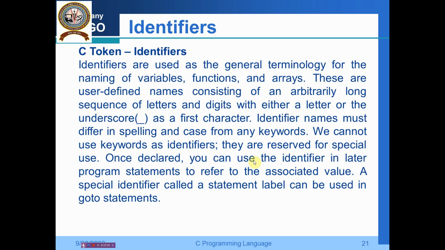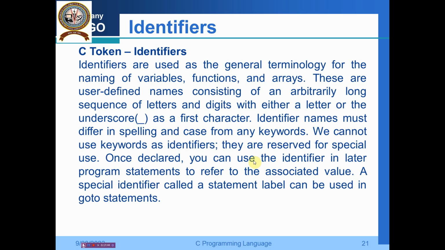Identifier names must differ in spelling and case from any keywords. We cannot use keywords as identifiers, as they are reserved for special use. Once declared, we can use the identifier in later program statements to refer to the associated value, and a special identifier called a statement label can be used in goto statements, right?